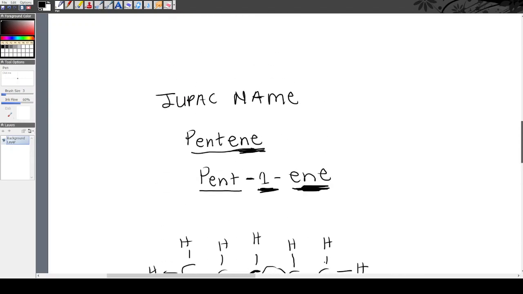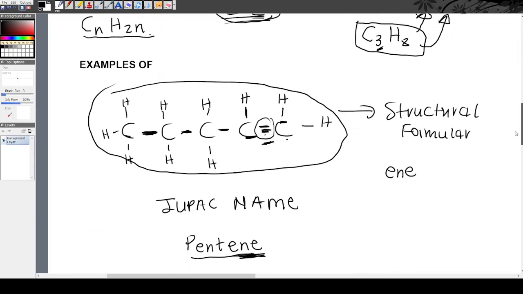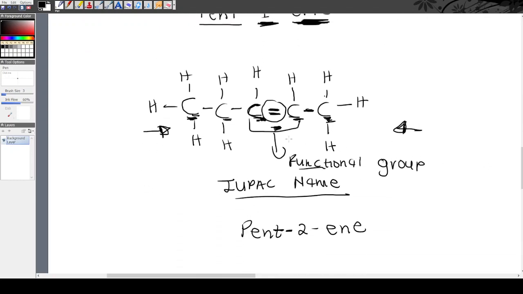But if you see single bonds around the carbon atoms throughout, with no double bond, it means this is an alkane. So the functional group of alkanes is just carbons with single bonds around. But the functional group for alkenes, the part that shows which family it belongs to, is this double bond. That's the functional group for alkenes.